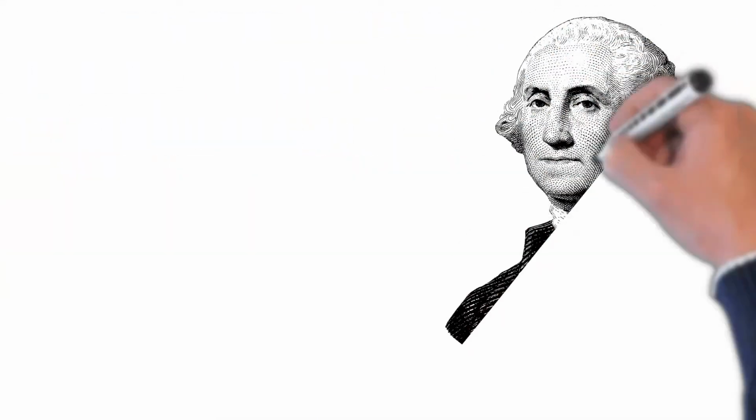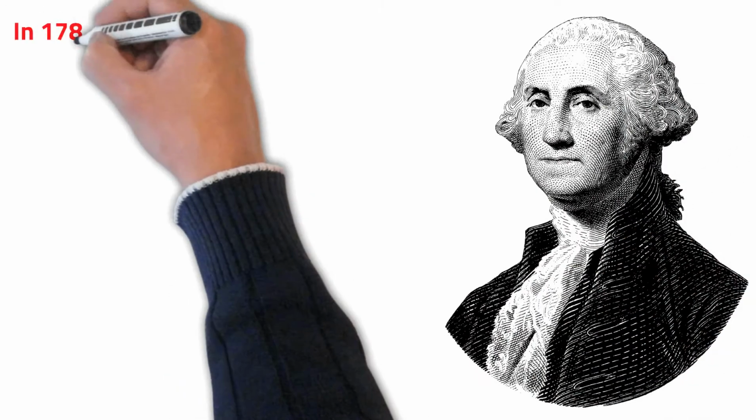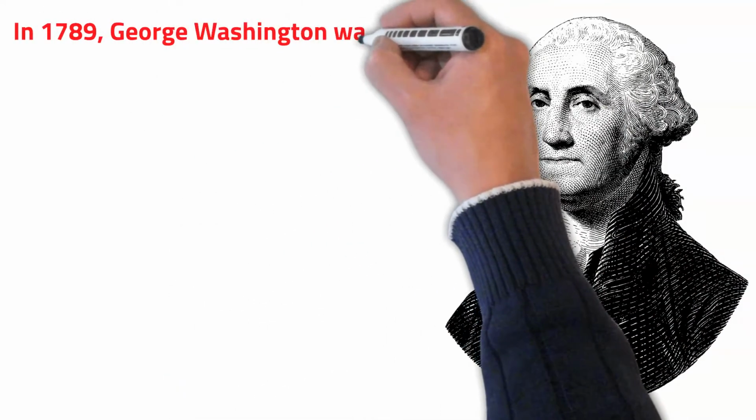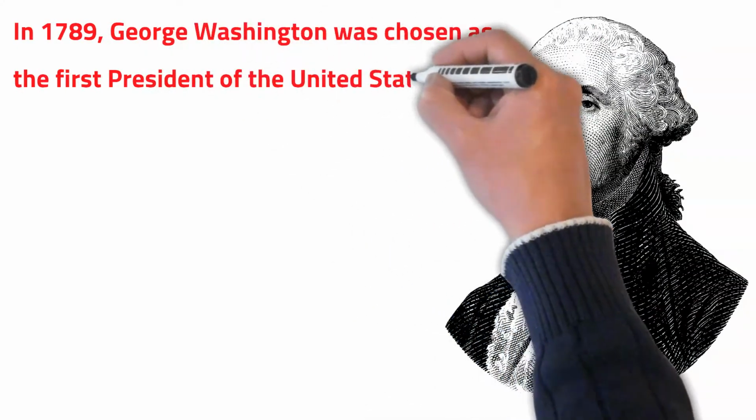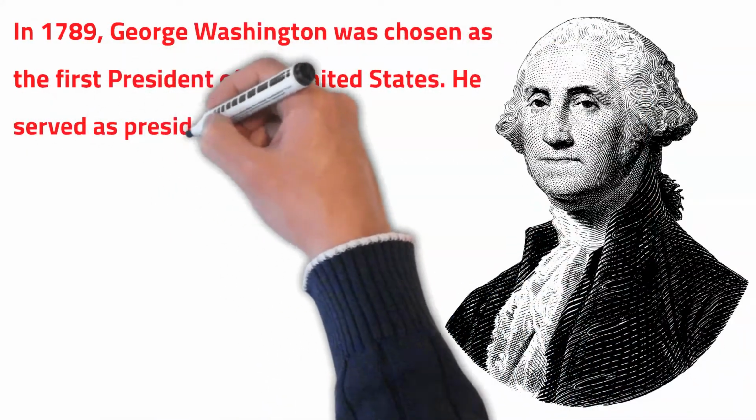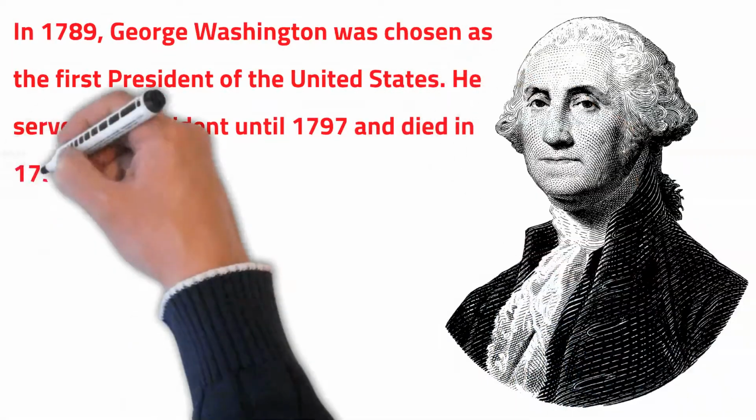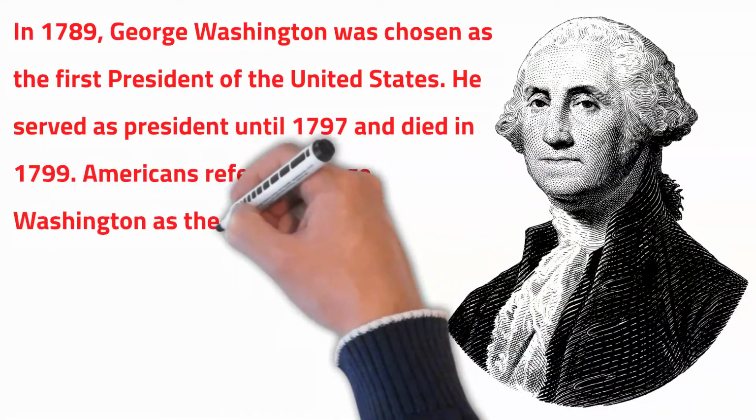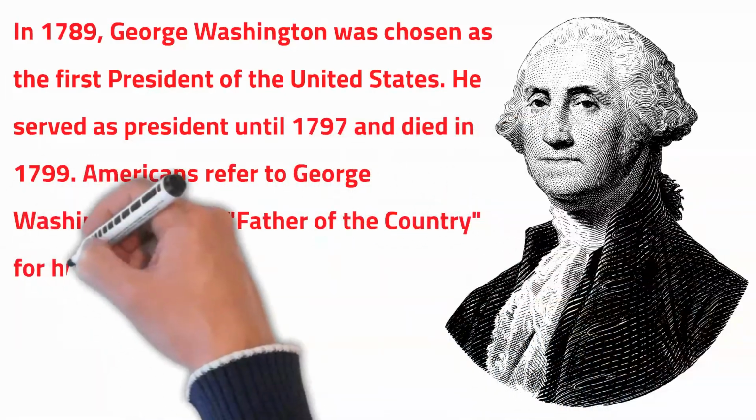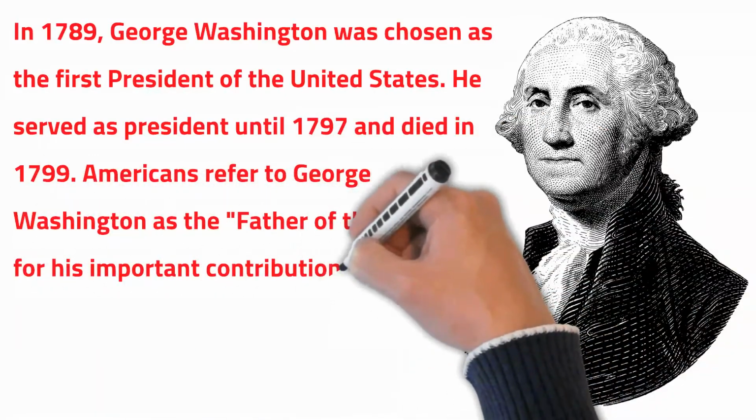In 1789, George Washington was chosen as the first President of the United States. He served as President until 1797, and died in 1799. Americans refer to George Washington as the father of our country for his important contributions in helping America to be free.